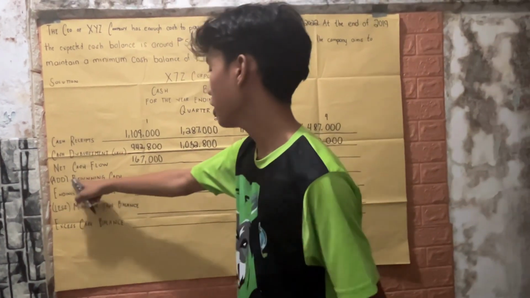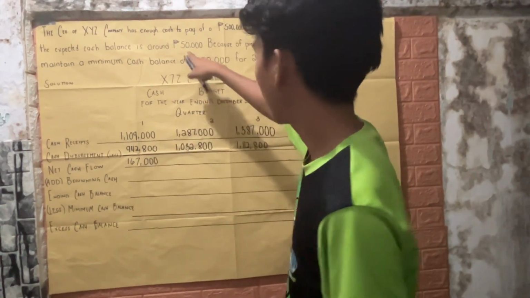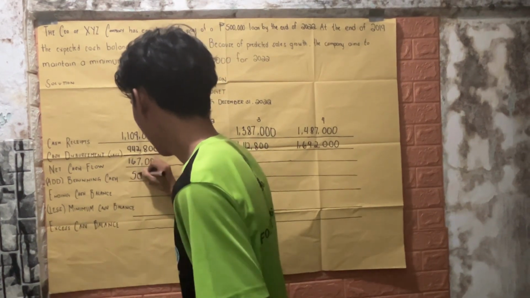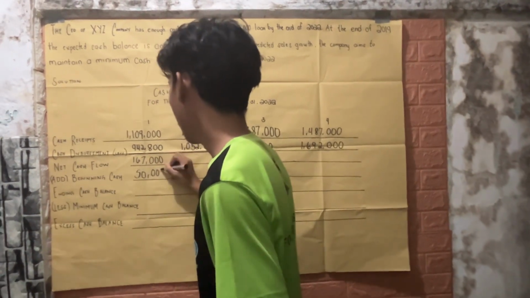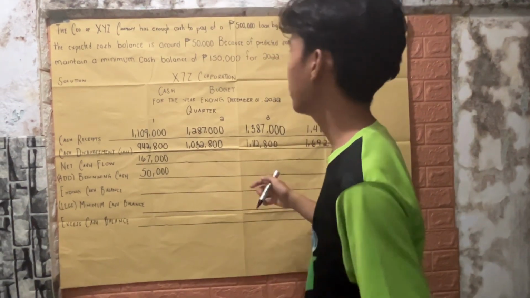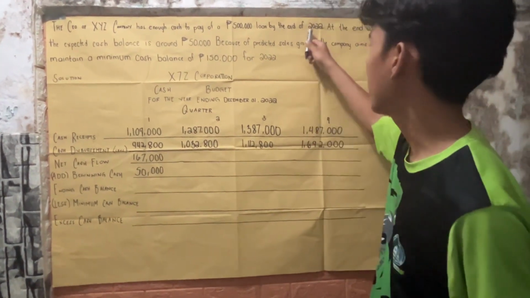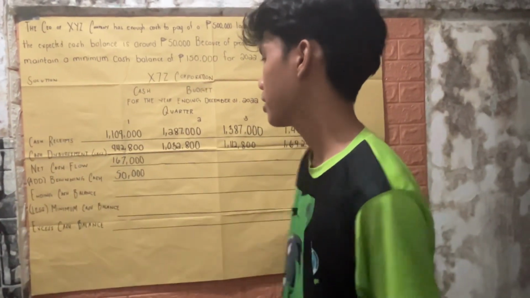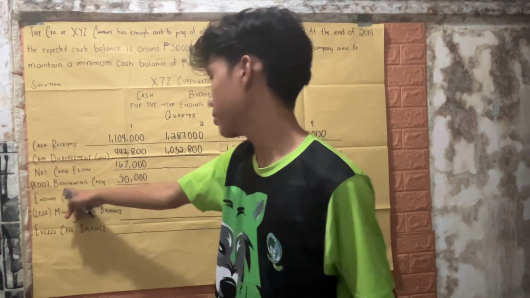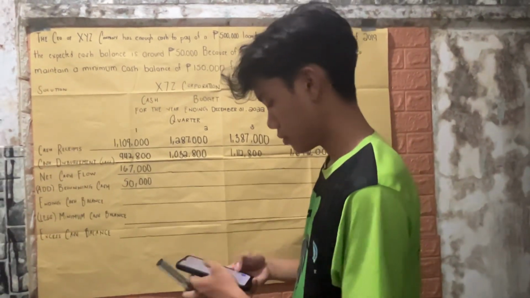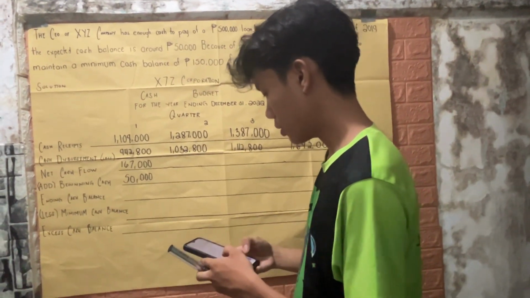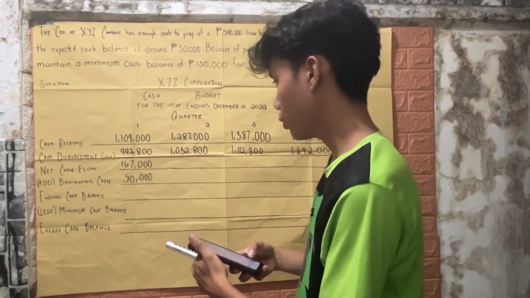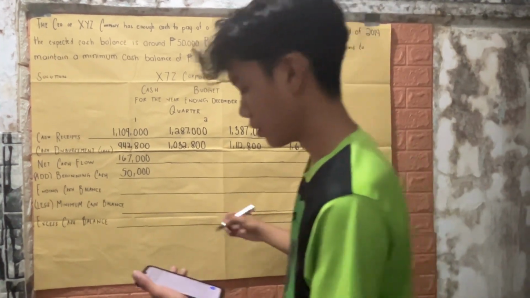Now let's add the beginning cash, which is given. We have the beginning cash of 50,000, which is the cash from the previous quarter, the quarter 4 of 2021. Now we have to solve for the ending cash balance, which is net cash flow plus beginning cash. 167,000 plus 50,000, we have 217,000.